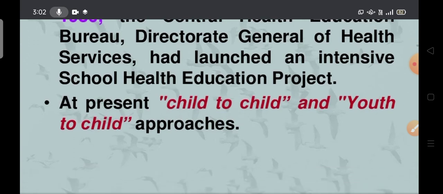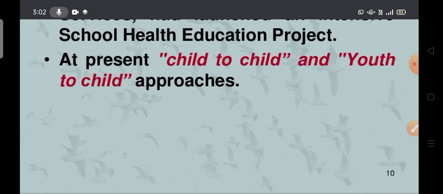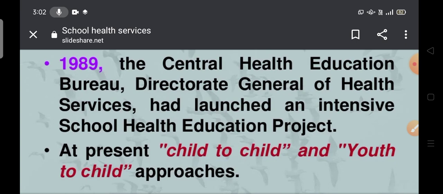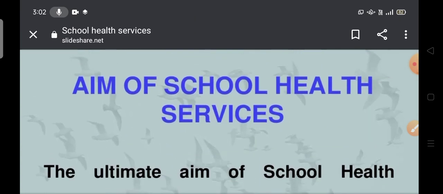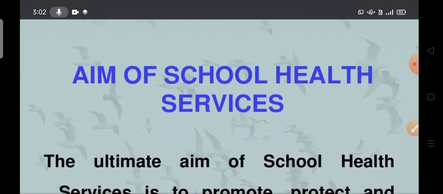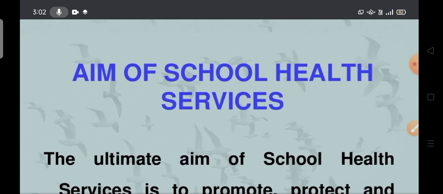The main motto was child to child and youth to child approaches. This school health education project was introduced in the year 1989. So this is all about why school health is important, why it was introduced, when it was started, and who took the initiative. Till now I discussed the history of school health services.